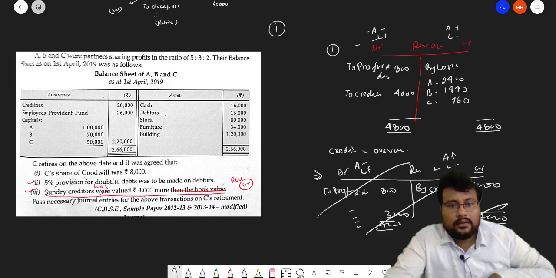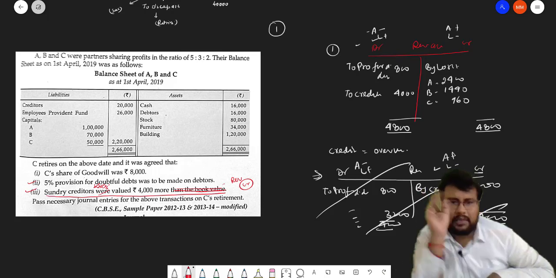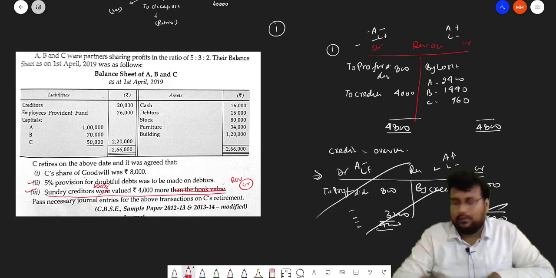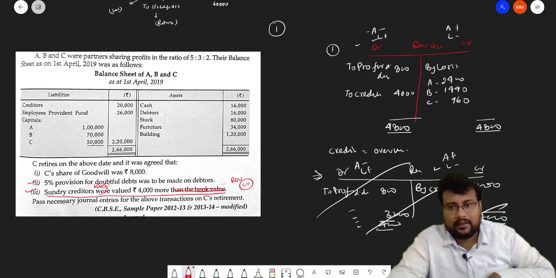ठीक है? या sundry creditors valued. Don't write down this. Sundry creditors valued 4,000 more. Simple. Make it simple. Sundry creditors valued 4,000 more. Now your revaluation will be right as per CBSE.